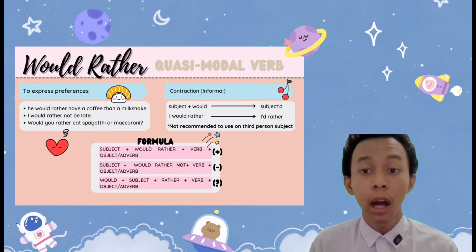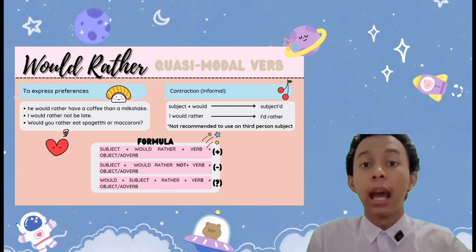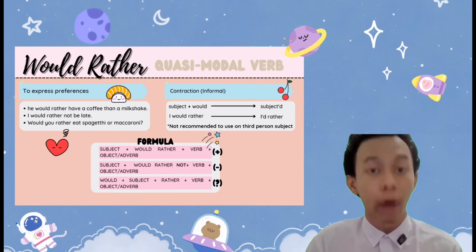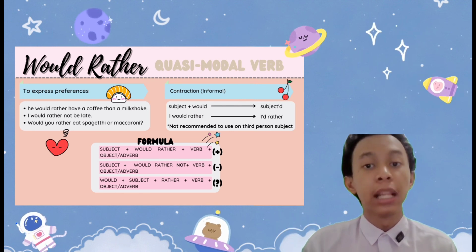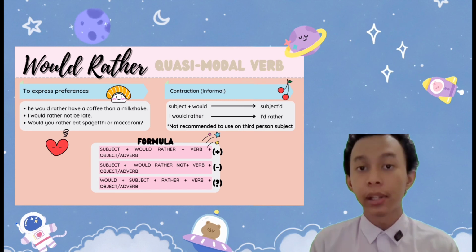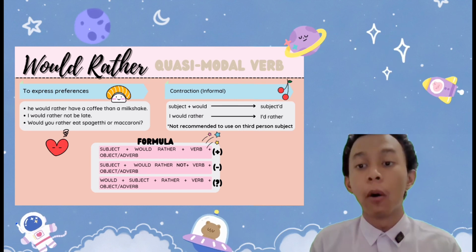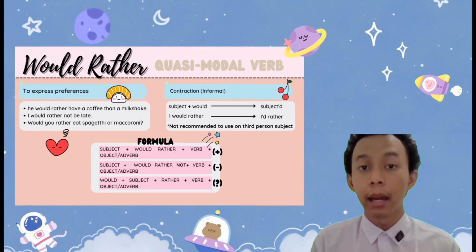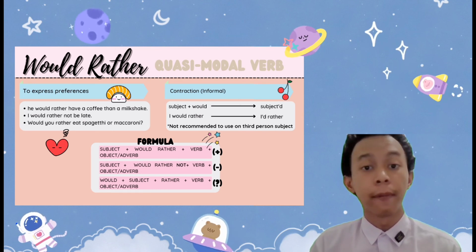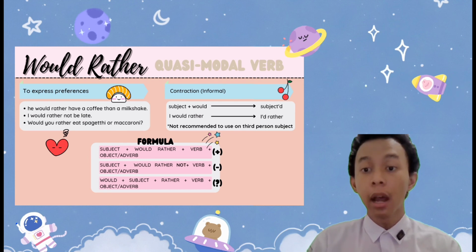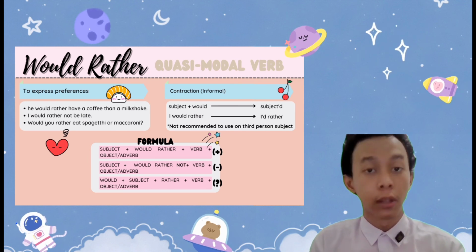The contraction of would rather is apostrophe d with rather. For example, I would rather becomes simplified into I'd rather. Contractions like this are not recommended for third person subjects, for example, names. Now for the formula, it is also the same and very simple. You can see it in here. We have the affirmative, negative, and also the interrogative.